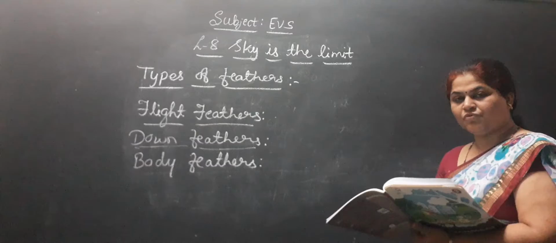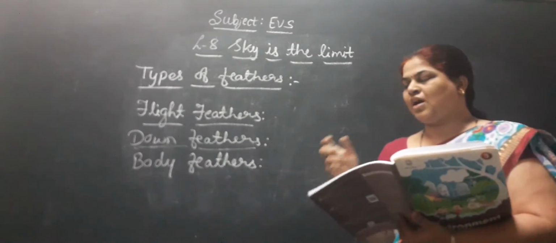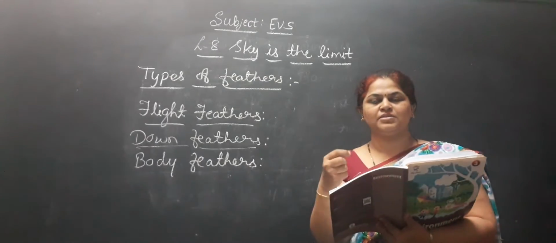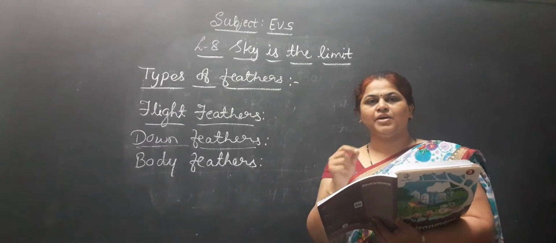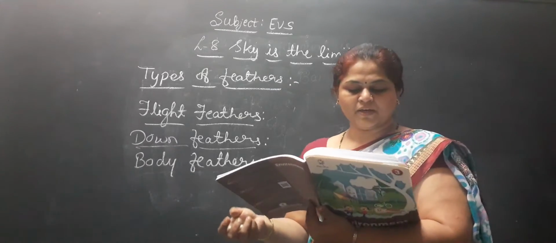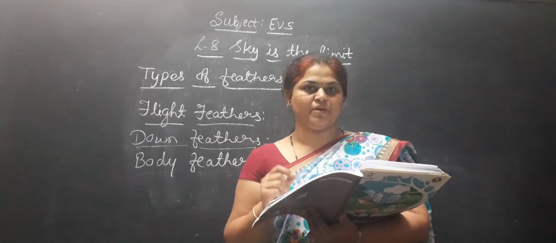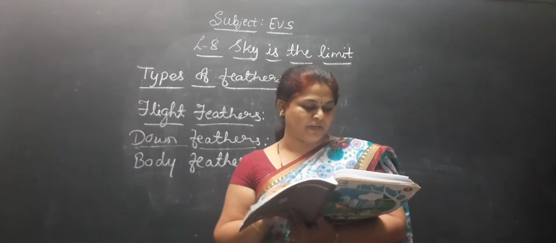Preening is the process of cleaning the feathers by the birds with their beaks. So have you seen, children, that birds clean their whole body with their beak? So that is cleaning the feathers by the birds with their beaks. That process we call preening.